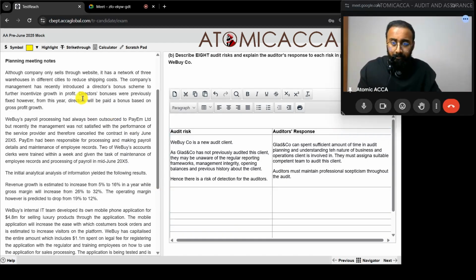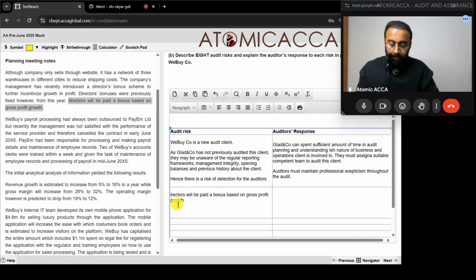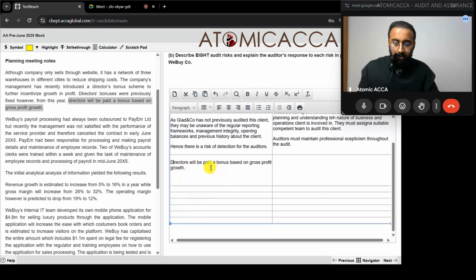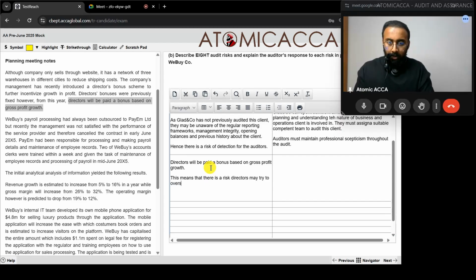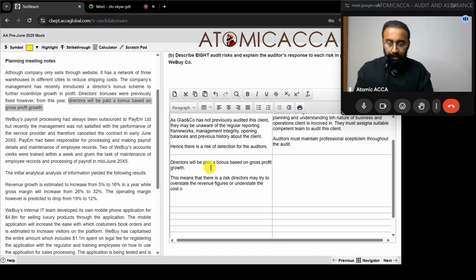So, we're going to copy paste: directors will be paid a bonus based on gross profit growth. As directors' pay depends on this, there is a risk that directors may try to overstate the revenue figures or understate the cost of sales.